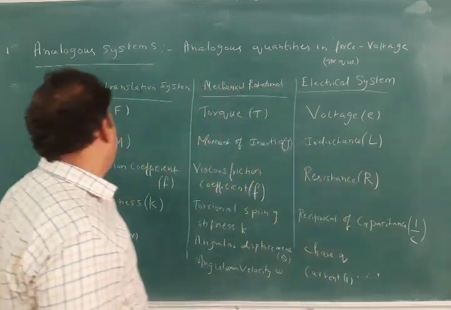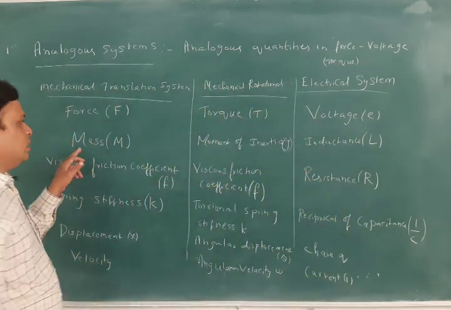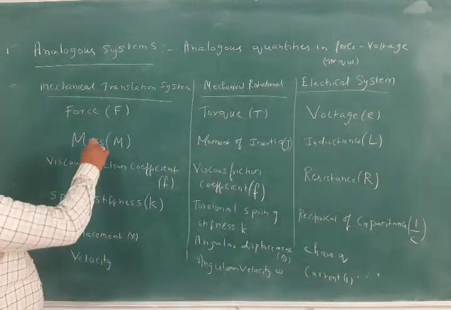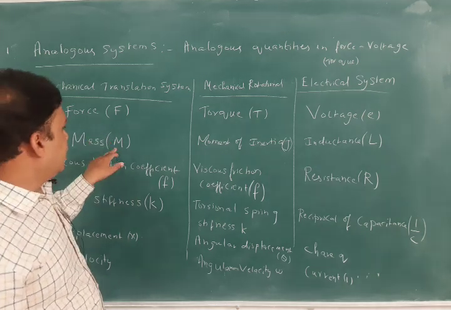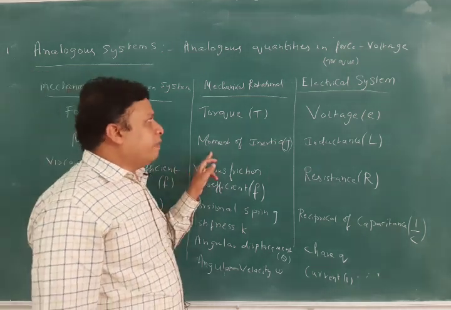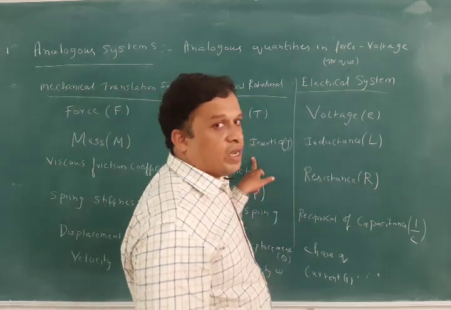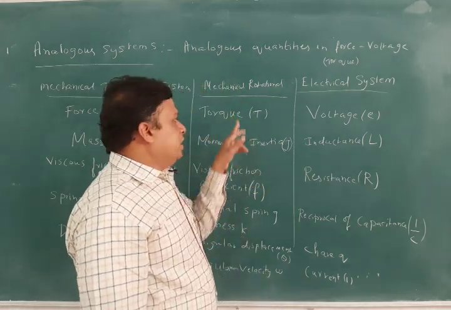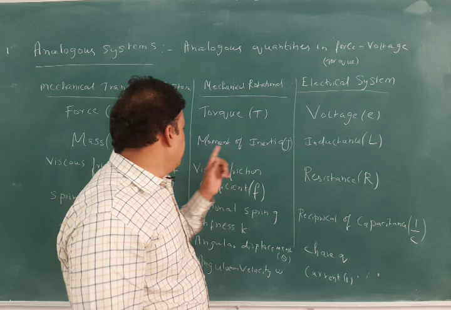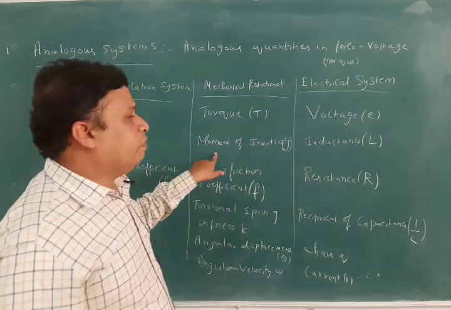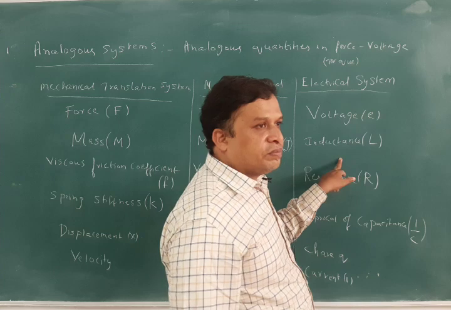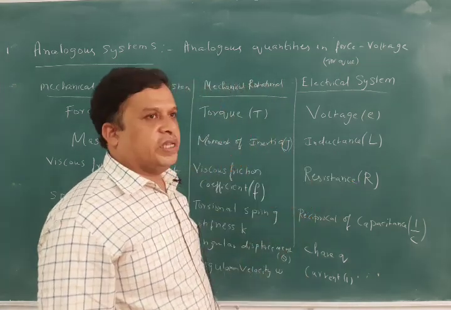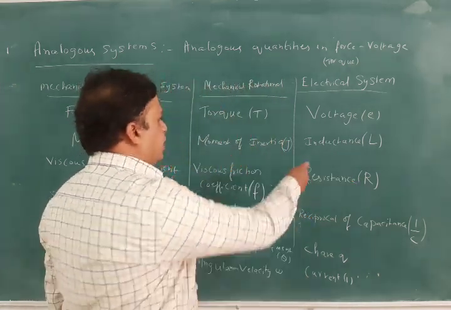And if you come here, the second one is mass. As you know, mass is a weight like thing, and it is denoted by M. And in the mechanical rotational quantities, it is nothing but moment of inertia. Mass is compared to moment of inertia. It is this analogous quantity. And here in the electrical systems, it is called inductance.